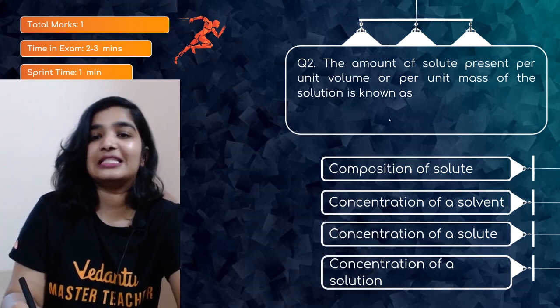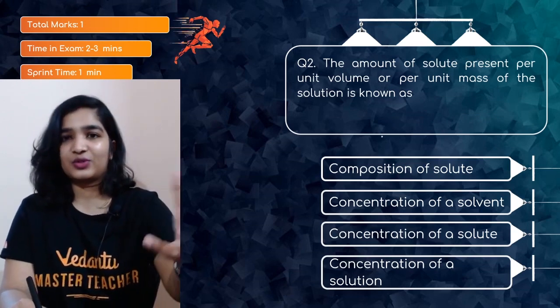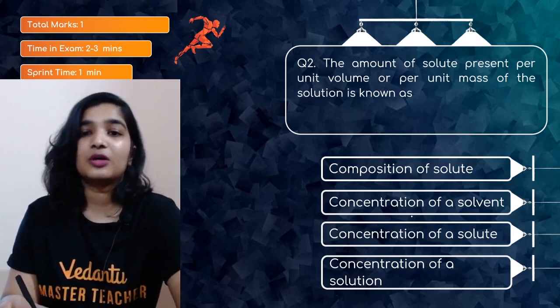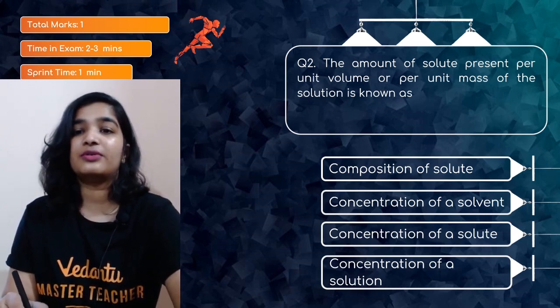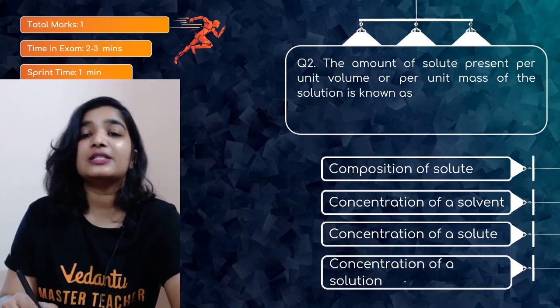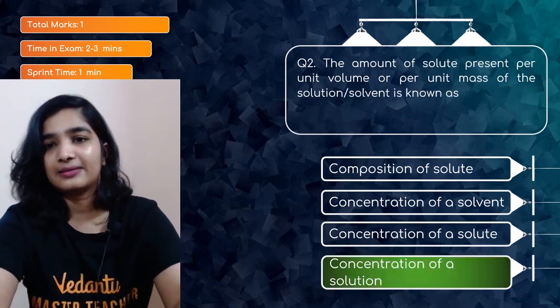The second question is, the amount of solute present per unit volume or per unit mass of the solution is known as. We have solved a few numericals based on this term. Is it composition of solute, concentration of a solvent, concentration of a solute, or concentration of a solution? What do you think? It is always concentration of a solution. Option D is the right answer.